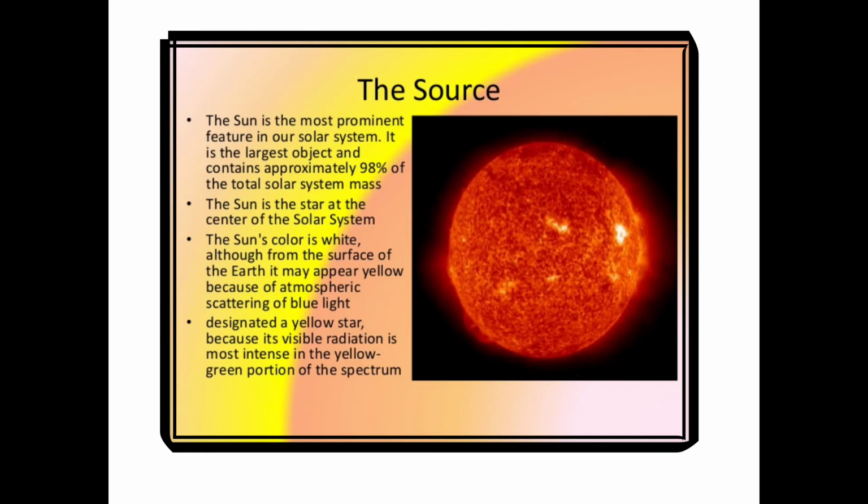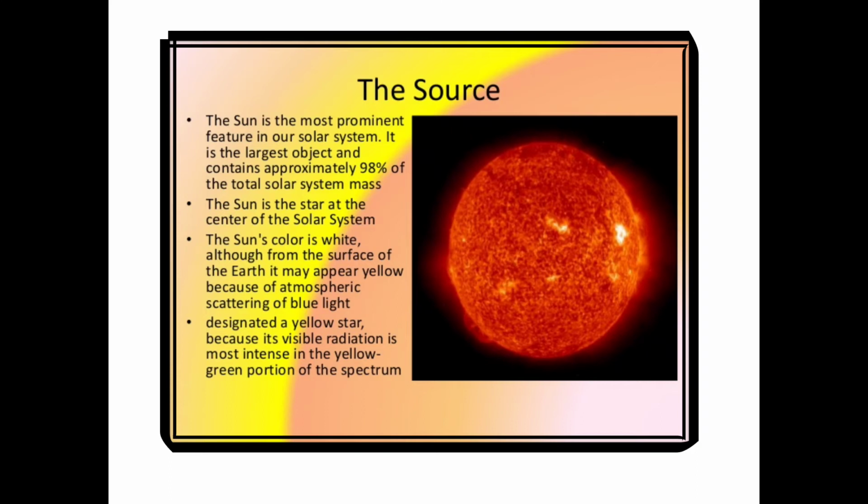The sun's color is white, although from the surface of the Earth it may appear yellow because of atmospheric scattering of blue light. It is designated a yellow star because its visible radiation is most intense in the yellow-green portion of the spectrum. The sun is at the heart of the solar system. Although it is just a medium-sized star, it is giant in comparison to the other members of the solar system.